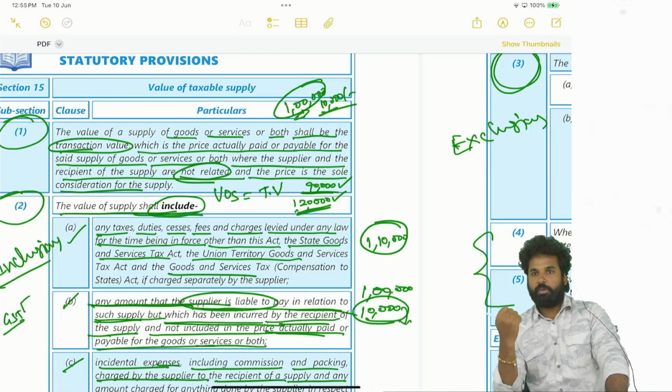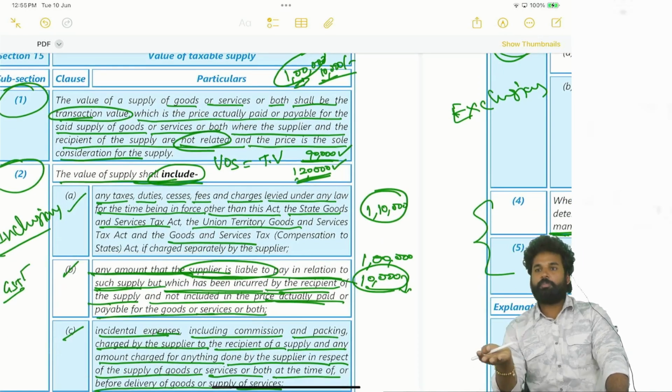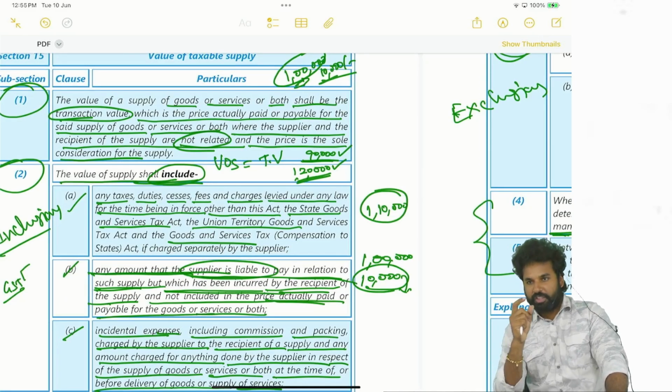Incidental expenses. It may be packing, commission, or inspection, or whatever it may be. Those charges, vehicle charges, installation charges, likewise testing charges. Whatever it may be, if it is incidental, those have to be included in the value of the supply.